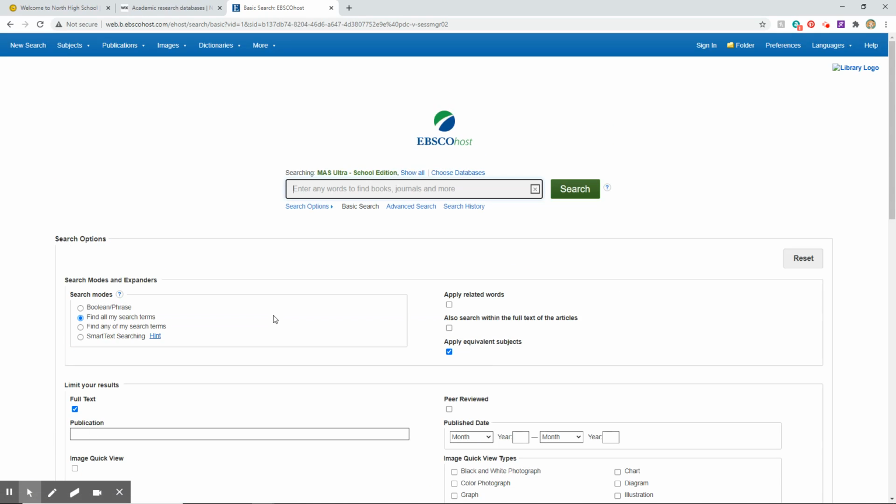On this search page, I am going to go to Search Modes and select Boolean/phrase. That means I can use the same techniques here that I used on Google. If I keep this selection as it is on Find All Search Terms, then my search will behave as though I've put that capital "and" between every word. I'll get way too many search results, and a ton of them will be totally irrelevant.